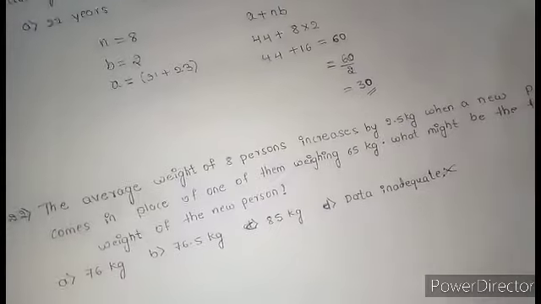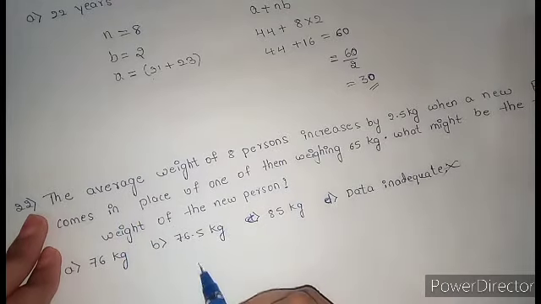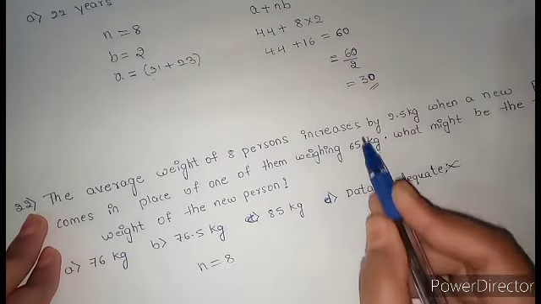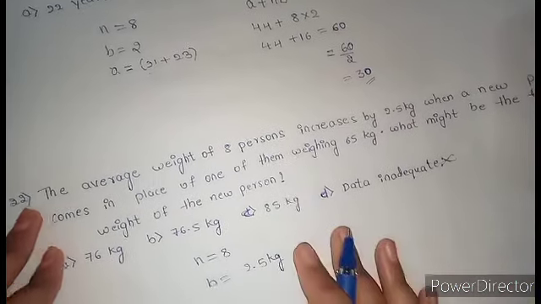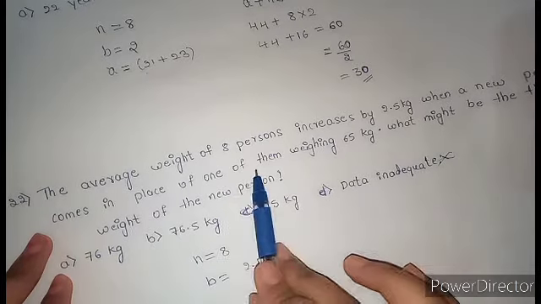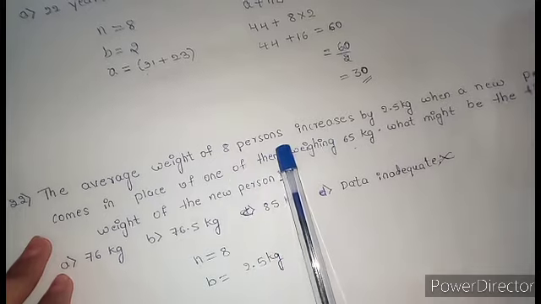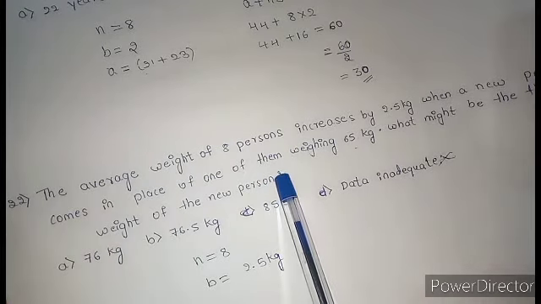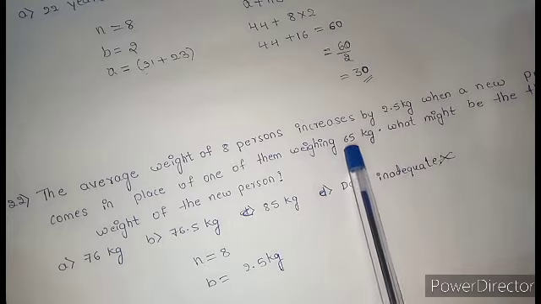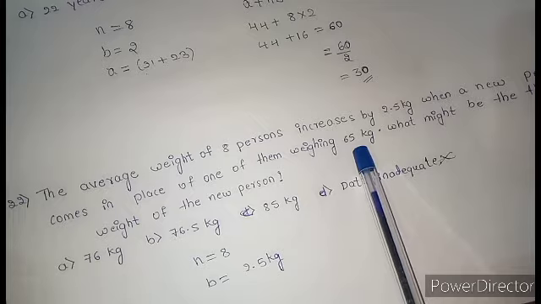Okay, let's solve the question. The average weight of 8 persons, total N is 8, increases by 2.5 kg, B is 2.5, when a new person comes in the place of one of them weighing 65 kg. In 8 persons, one person leaves the group who is weighing 65 kg, and in that place someone joins.